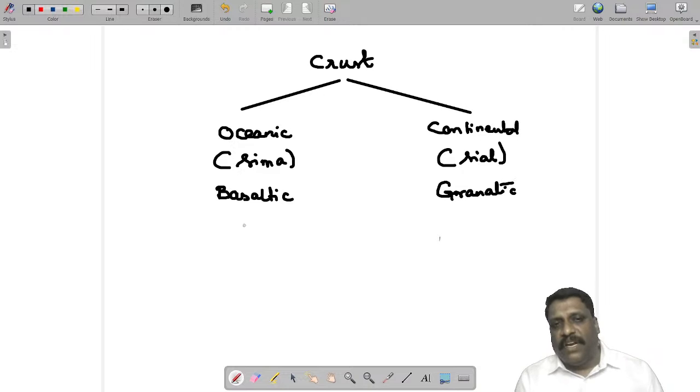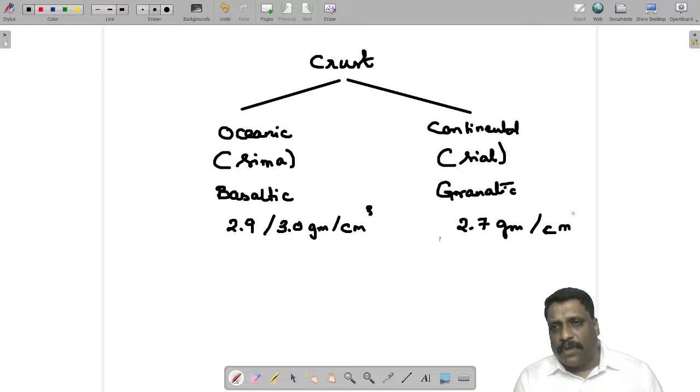Oceanic crust is heavy in density, somewhere around 2.9 or 3.0 grams per centimeter cube. Continental crust is light in density. Numbers are not so important, 2.7 grams per centimeter cube. But one thing I want to tell you is that oceanic crust is heavier and continental crust is lighter. Okay, 2 types of crust are there.